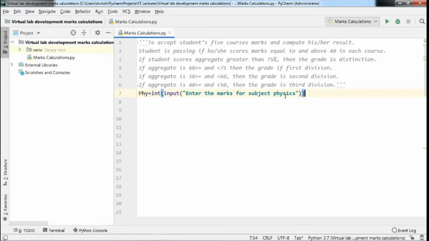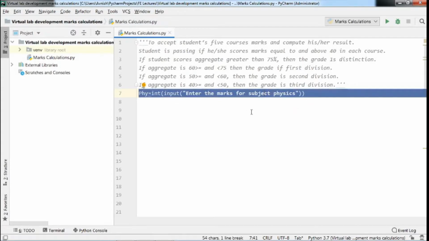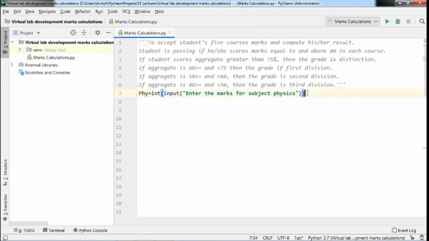Now in the same way we will take all the subject marks. Suppose the subjects are physics, chemistry, PPS, math and biology. So I will repeat this step to take the input from the user for each subject.